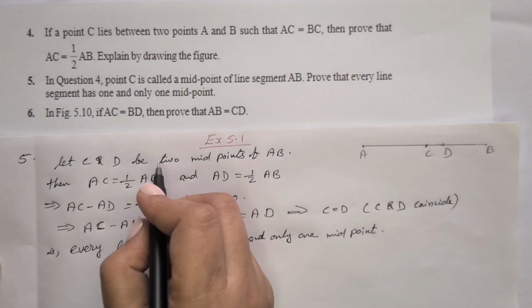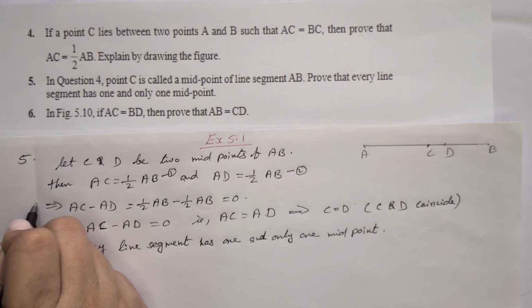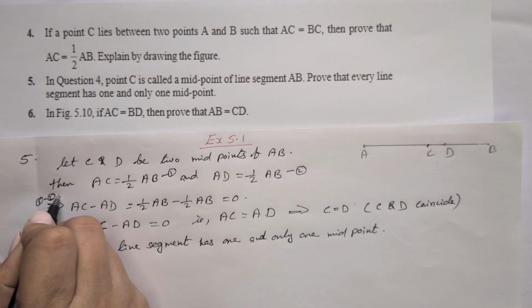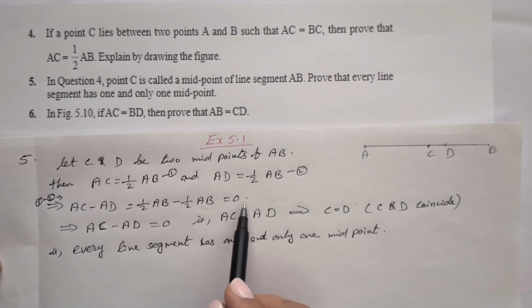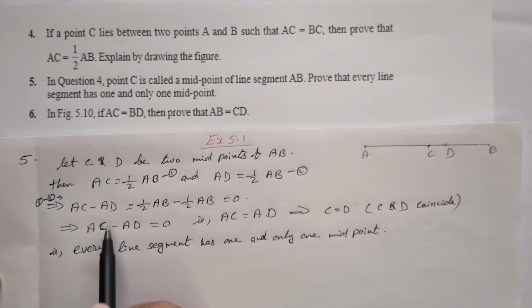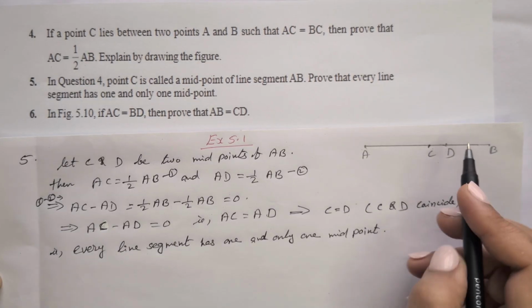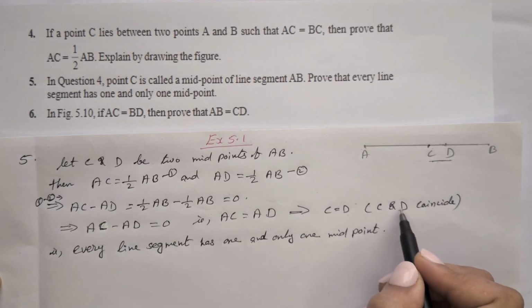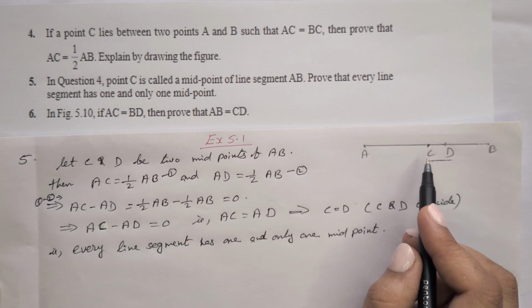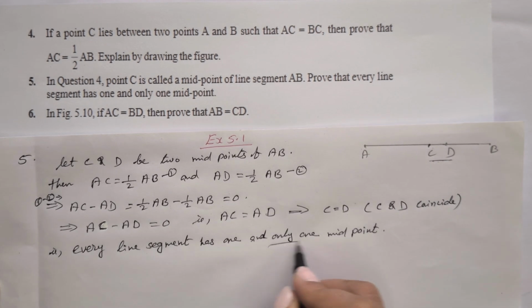Then subtract. We can mark this as equation 1 and this as 2. So 1 minus 2 gives AC minus AD is equal to half AB minus half AB. The right side becomes 0, which means AC minus AD is equal to 0. That means AC is equal to AD. If AC is equal to AD, which means C is equal to D. C and D are coinciding. That means every line segment has one and only one midpoint.